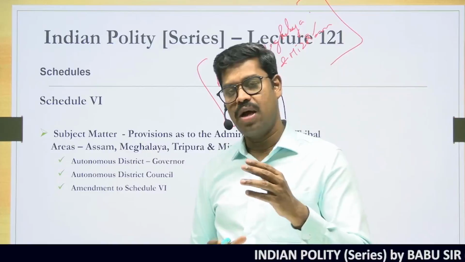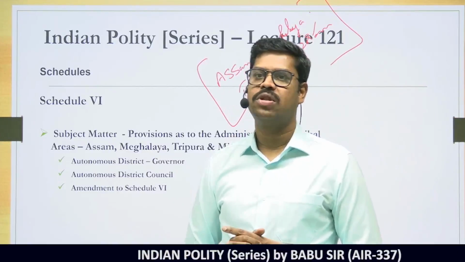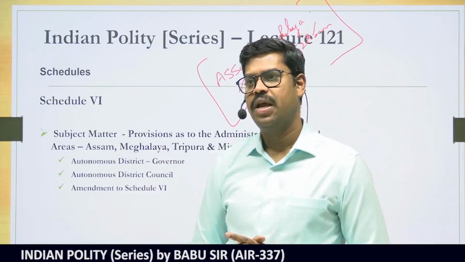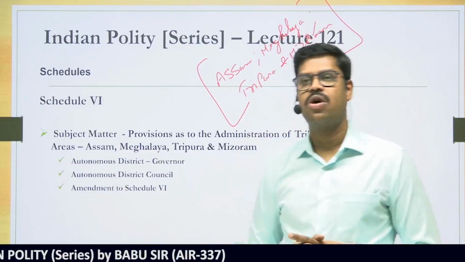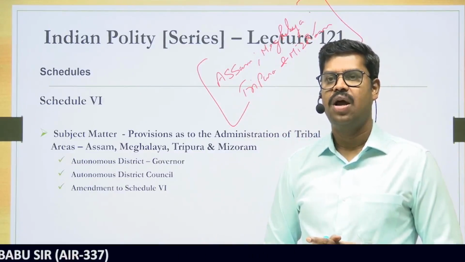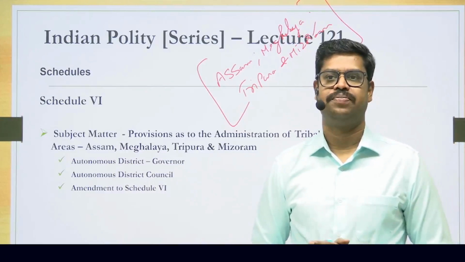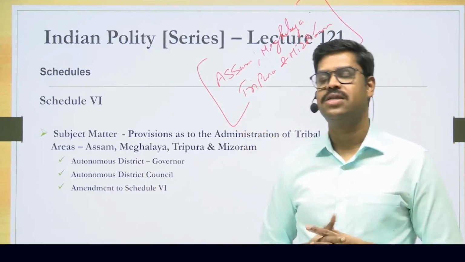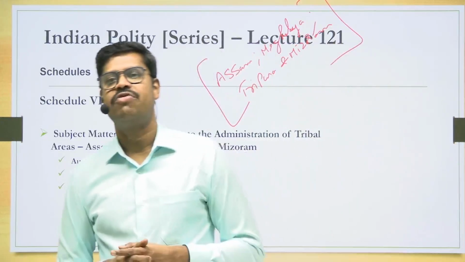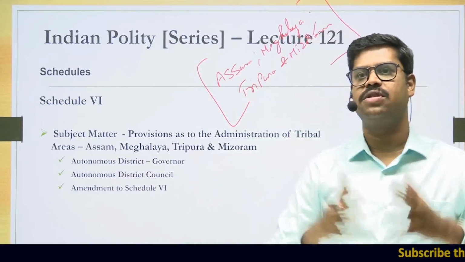But before applying the Schedule 6 of the Constitution, we'll have to understand what the Schedule 6 says with regard to all those things. What does the Constitution say? In case of Assam, Meghalaya, Tripura and Mizoram, where there is a substantial tribal population in a particular area, that area can be declared to be what is called an autonomous district. And who can declare a particular area as an autonomous district where there is a substantial tribal population? The governor of that particular state can declare that particular area to be an autonomous district.